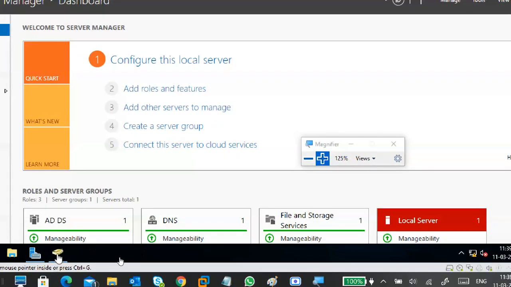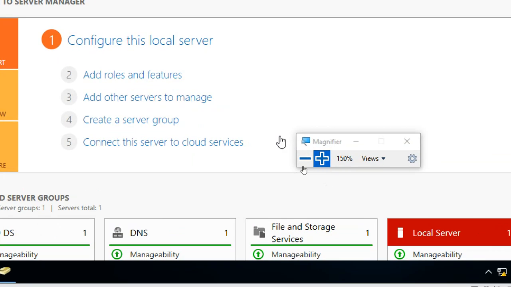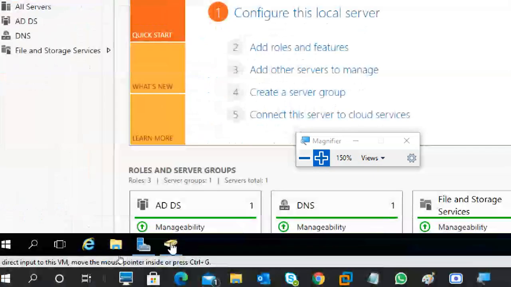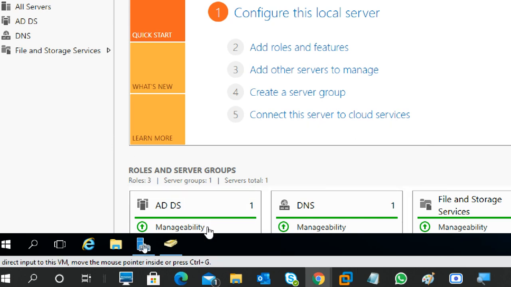See, it is open. The book symbol represents this one. So guys, some people think that it is not open because it is in the backside of this window. It is there. People think it is not open, and they will open it again and again. That's a problem. Don't open it like that. And these servers are 2 GB servers, so that is not good for you.